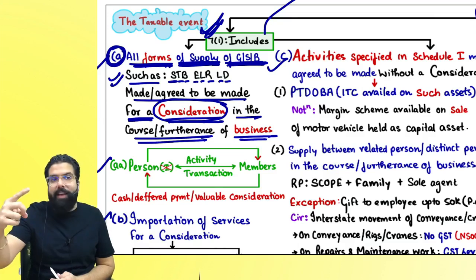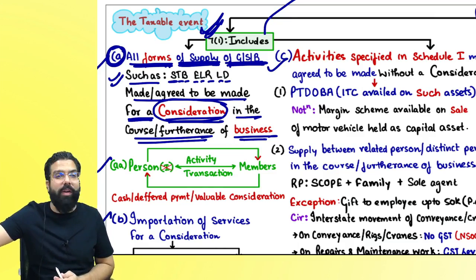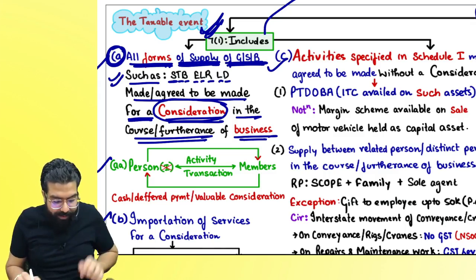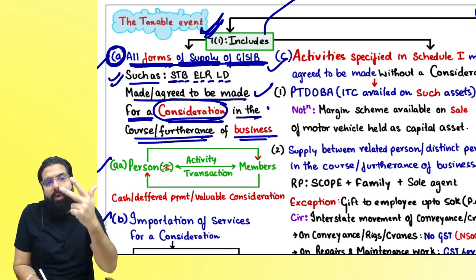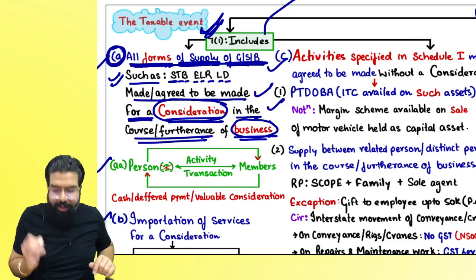Consideration can be in cash, consideration can be in kind, consideration can be an act done by you, consideration can be something which you don't do. Refraining is also a consideration. Are we clear, everyone? Yes, sir. So all forms of supply are included, made or agreed to be made for a consideration in the course or furtherance of business. Are we clear, everyone?